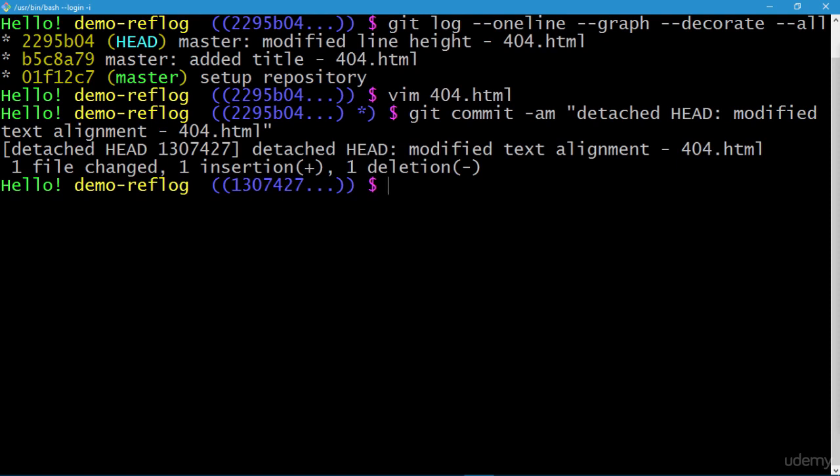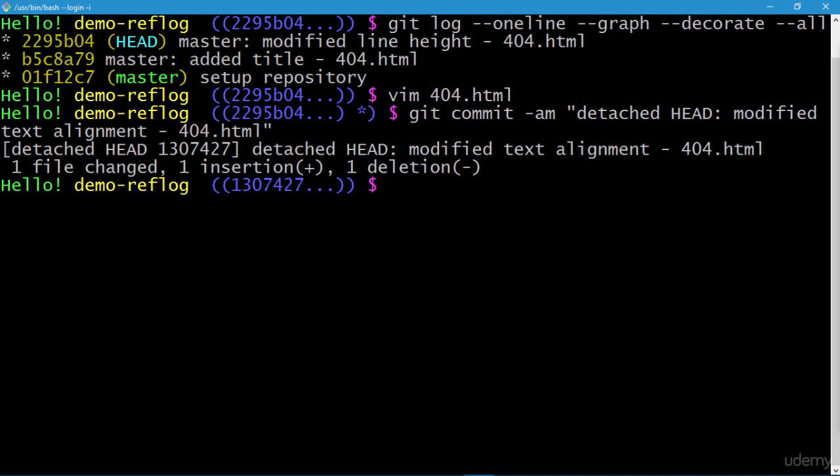Now if at this position I do a git checkout master, the commit we just made will be lost. And not only that, these two commits which you can see over here, after accessing the reflog, will be lost too. Now our intention is to restore our repository and also retain the fresh commit we made just now.